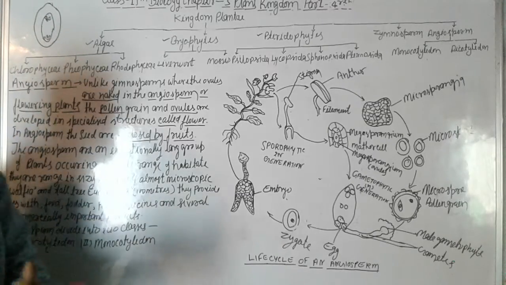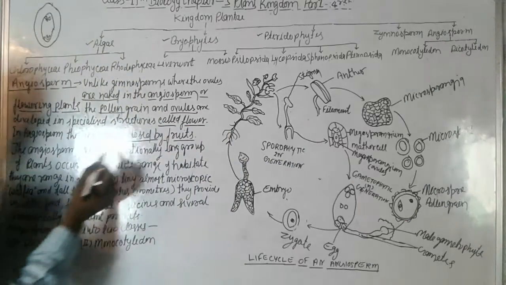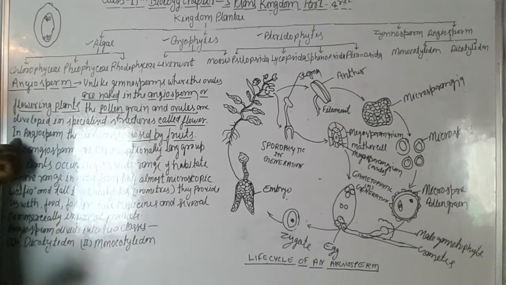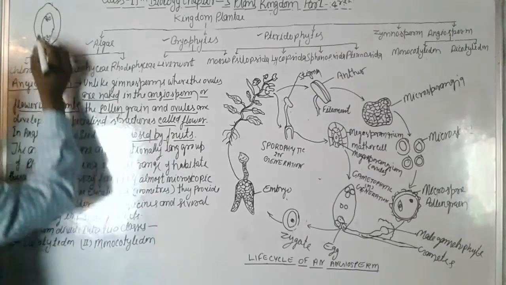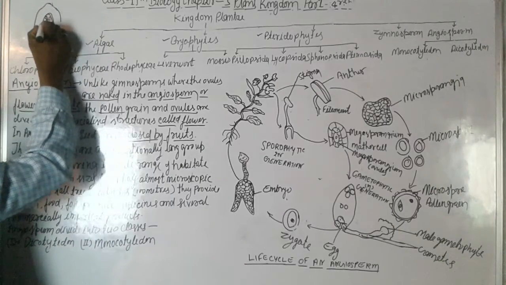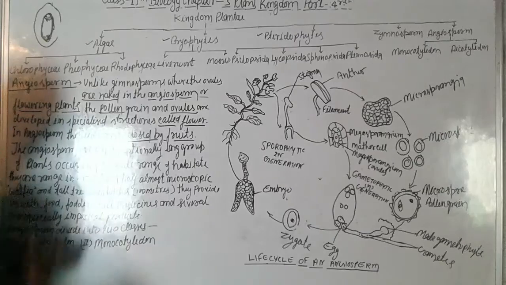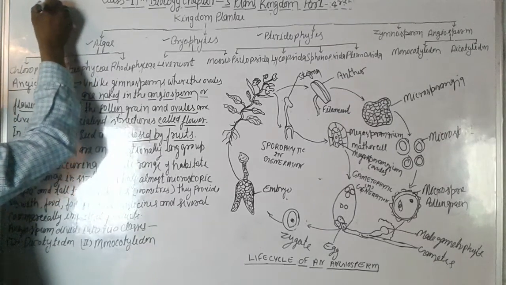In angiosperm plants or flowering plants, once again we see that the seeds are enclosed. The ovule makes the seed, and this seed is enclosed by the fruit.